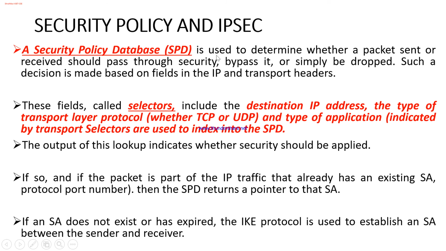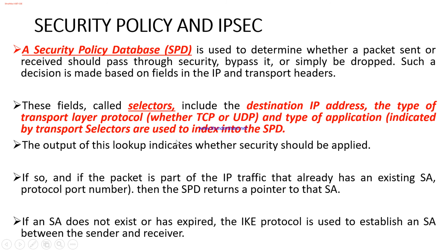So how do I decide? For that I'll be relying on all these details. The destination IP address, I'll look into the type of transport layer protocol it is actually making use of, and also one added point of IKE, about the previous topic: it is a UDP protocol, a connectionless protocol. I forgot to mention that earlier, and here I saw this and then I decided to tell you.